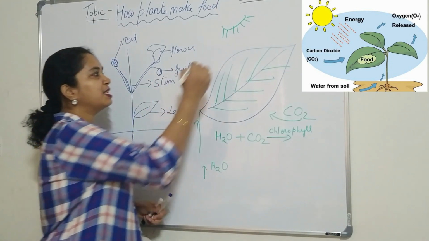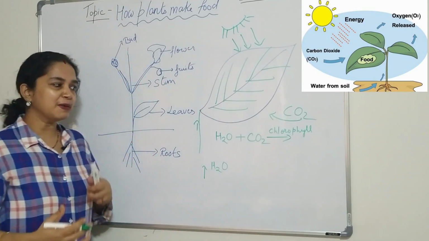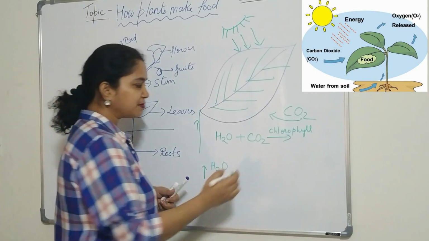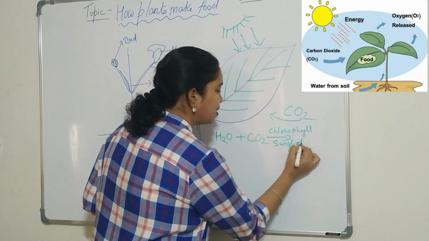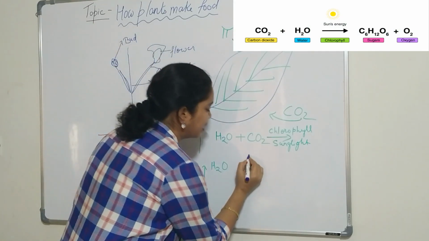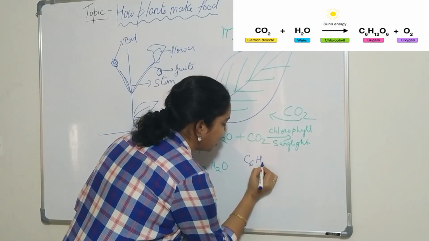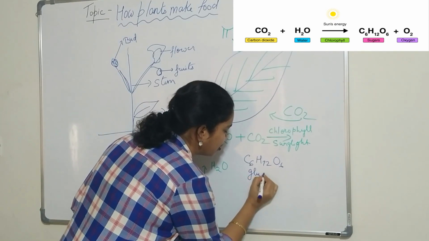It absorbs the light of the sun and converts it into chemical energy. Yes, in the presence of sunlight, they prepare the food. And what is the food prepared? Food prepared is glucose, C6H12O6. It is also called glucose.